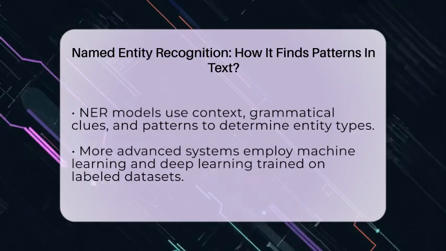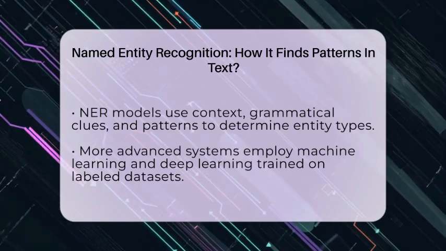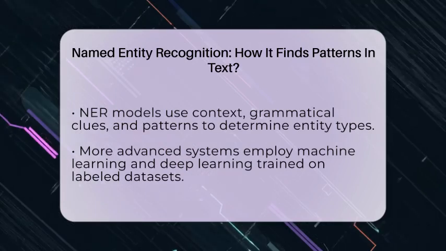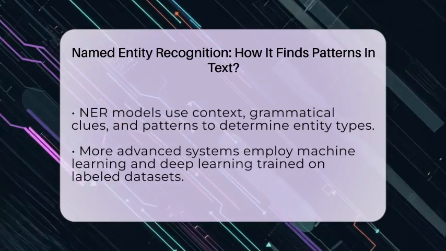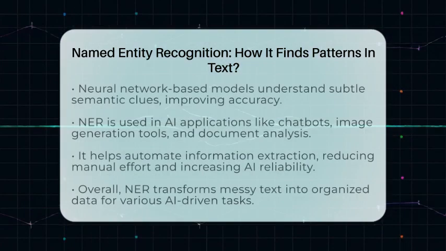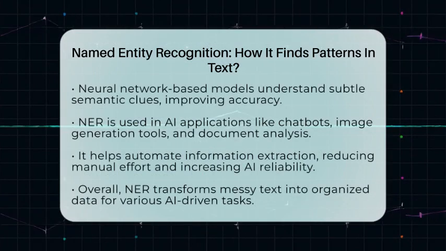NER is a key part of many AI applications that understand human language. Chatbots like ChatGPT need to recognize entities to give accurate responses. Image generation tools like DALL-E and Midjourney sometimes use textual prompts with entities to create relevant images. Productivity plugins extract key information from documents to help users work faster. By automating the process of finding important information, NER reduces manual work and makes AI systems more transparent and reliable.